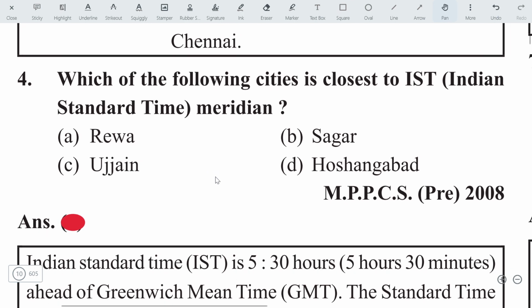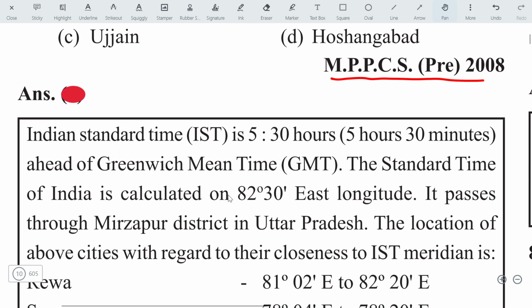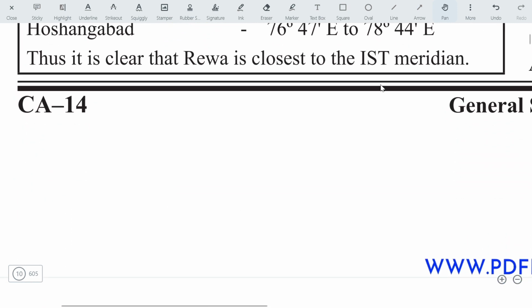Which of the following cities is close to IST, Indian Standard Time? This question has been asked in MPPCS 2008. The answer will be Rewa. As you know, Indian Standard Time passes through 5 states: Uttar Pradesh, Madhya Pradesh, Chhattisgarh, Odisha, and then Andhra Pradesh. And it passes through Mirzapur district, hence it is the 82 and a half degree. Okay, remember this. It can be asked: Mirzapur, Allahabad, or Naini. All three options are correct, right? Let's move on to the next question.